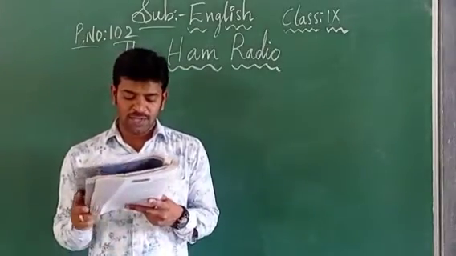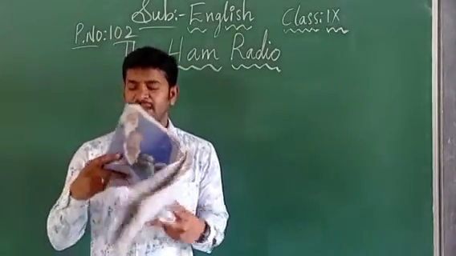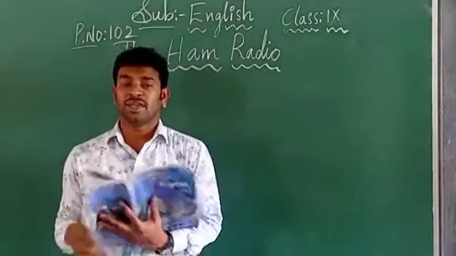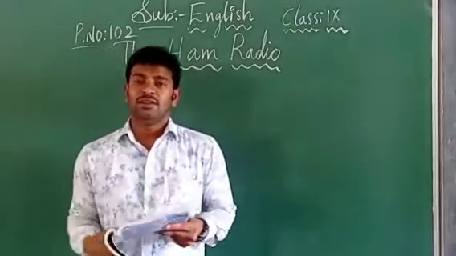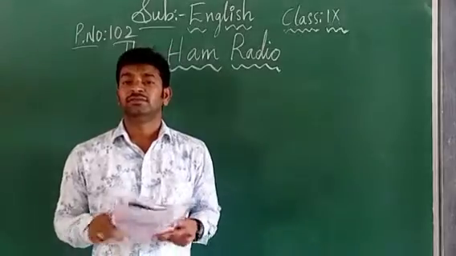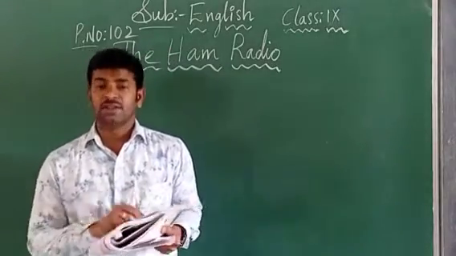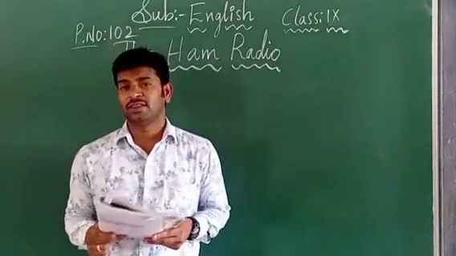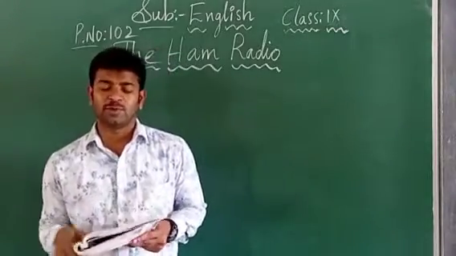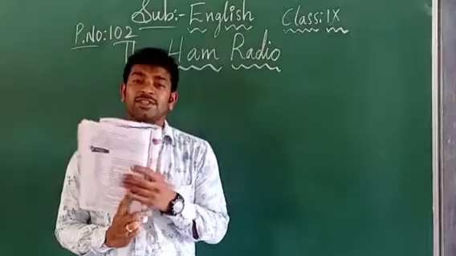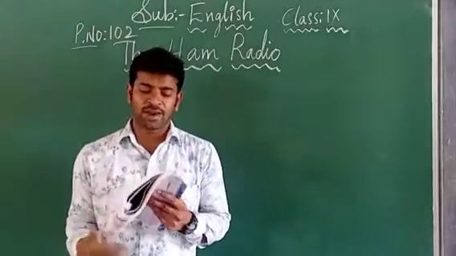One should qualify a simple test conducted in 3 subjects. Okay, one student has to qualify the simple test which is conducted in the 3 subjects. The names of the subjects are given here, children, with Roman numbers 1, 2, 3.